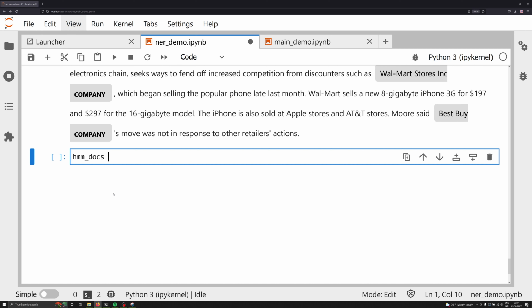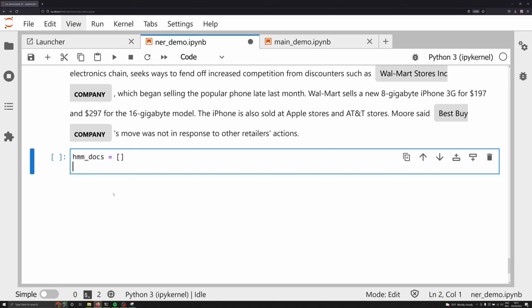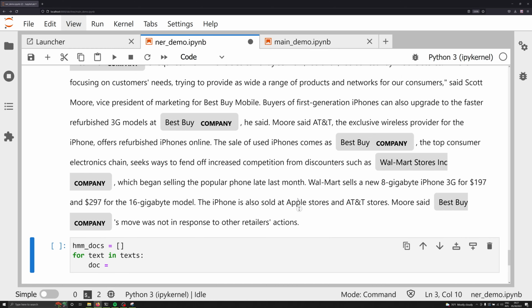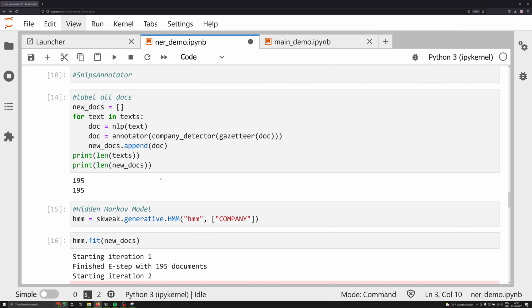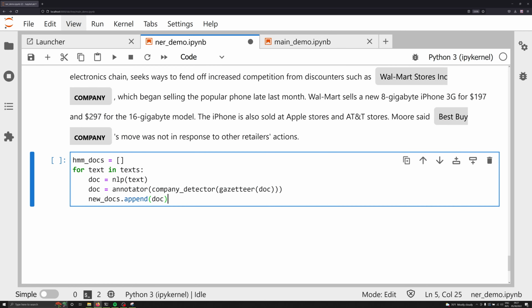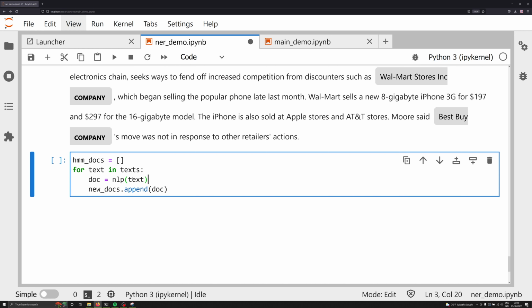So we're going to call this HMM docs, and again make that an empty list. We're not going to be doing list comprehension here, and we're going to iterate over our texts once again. So we're going to say for text in texts, and we're going to create our doc, and I'm going to follow a lot of the things that we did up here, except I'm going to just be using the HMM model for doing all of the annotations. So unlike before, we don't have to do all of this. We can just say HMM, pass that over the actual text itself, and then we're going to append this HMM_docs with our new doc object.